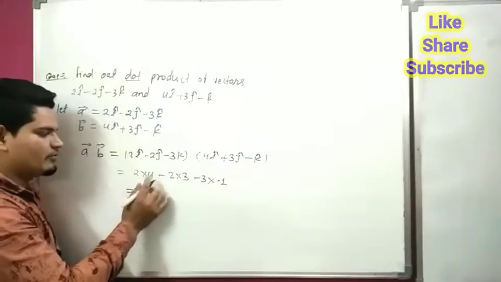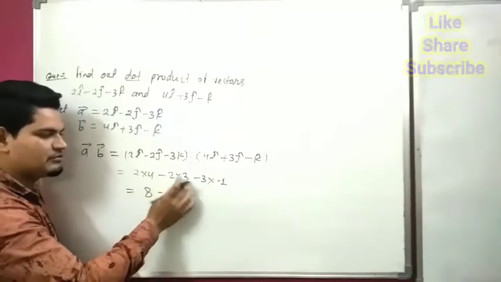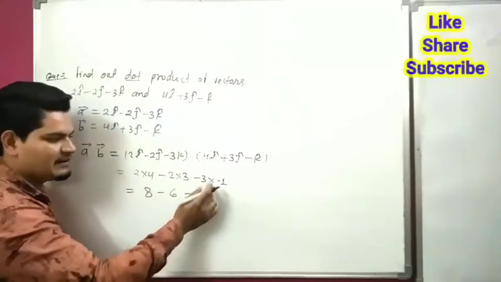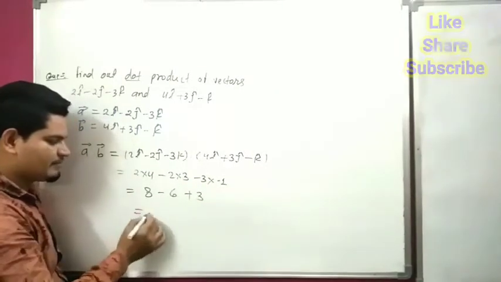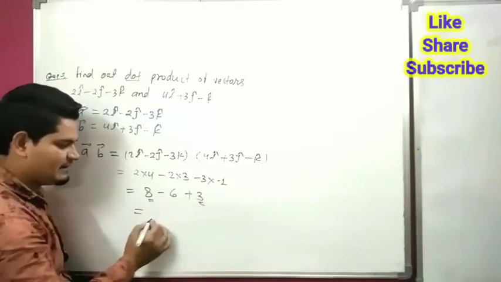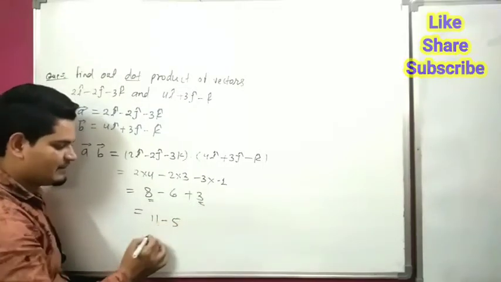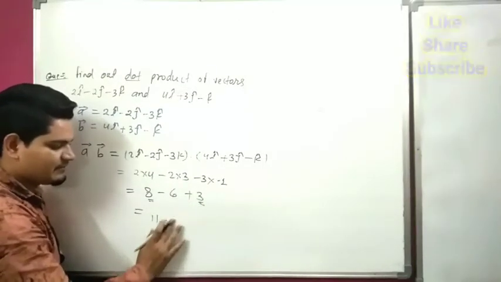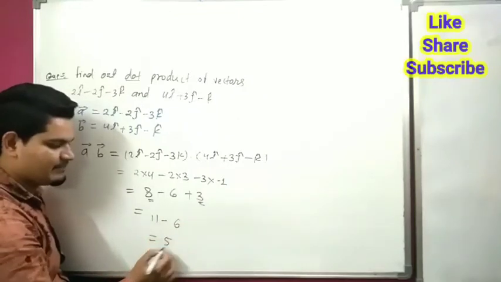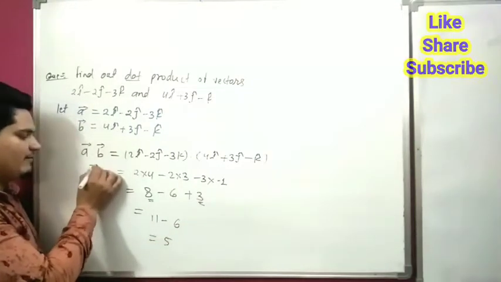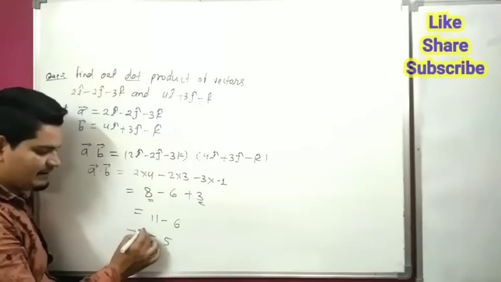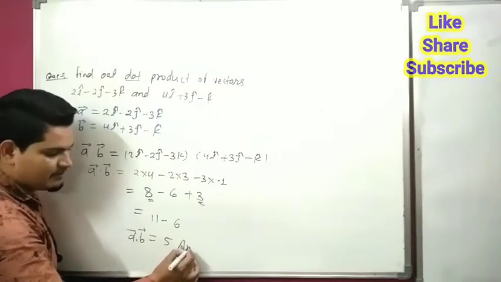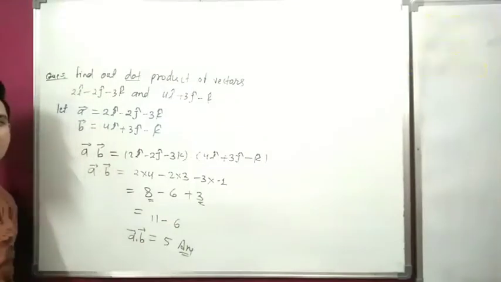So 2 4s are 8, minus 2 3s are 6, minus minus plus 3 1s are 3. So 8 plus 3 is 11, minus 6, 11 minus 6 is 5. So vector A dot vector B is 5. This is dot product.